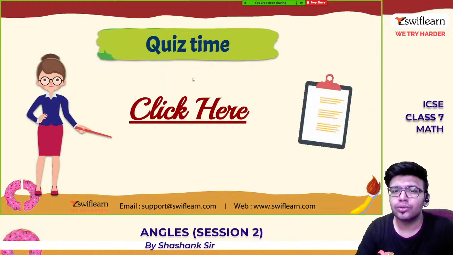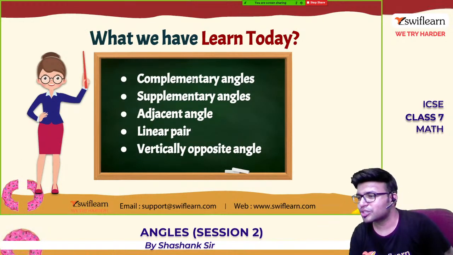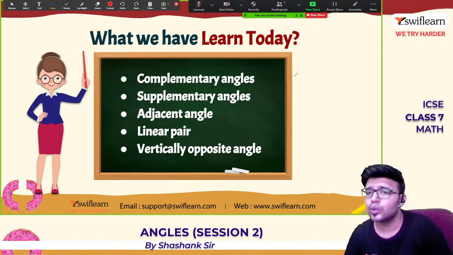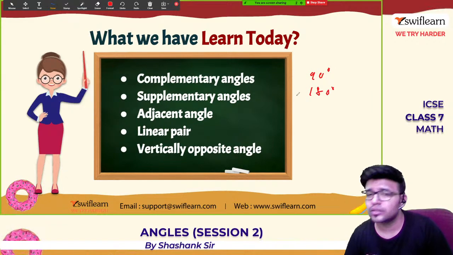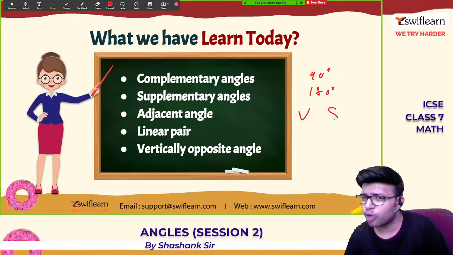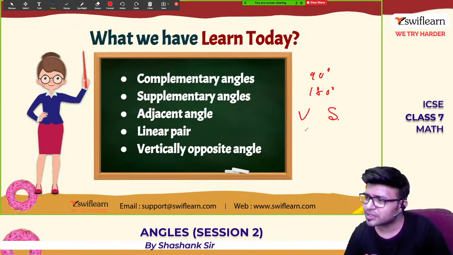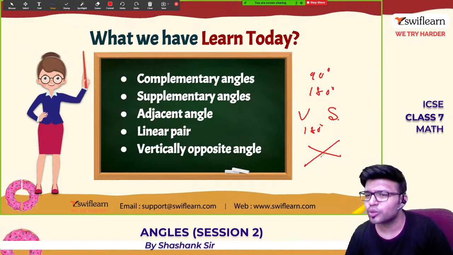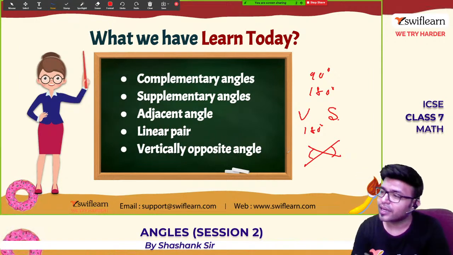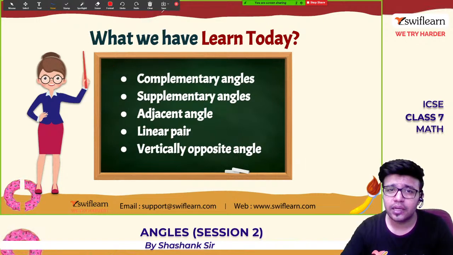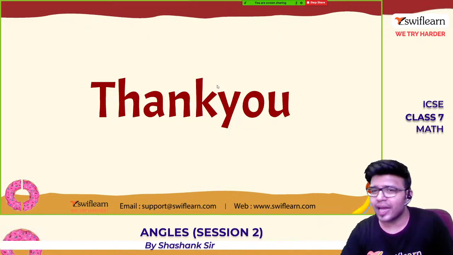So that's all for today, guys. What did we learn? We learned what complementary angles are: two angles that add up to 90 degrees. Two angles that add up to 180 degrees are supplementary angles. Adjacent angles are two angles which have a common vertex and a common side. A linear pair is two adjacent angles that add up to 180 degrees. Vertically opposite angles are the angles formed by intersecting lines, which are opposite to each other. So that's all, guys, for today.